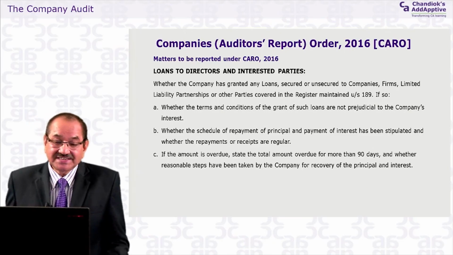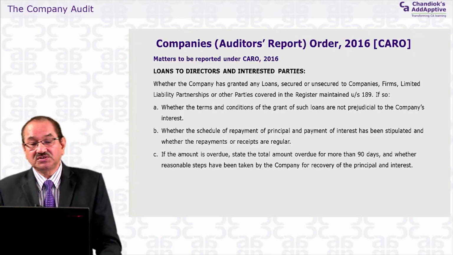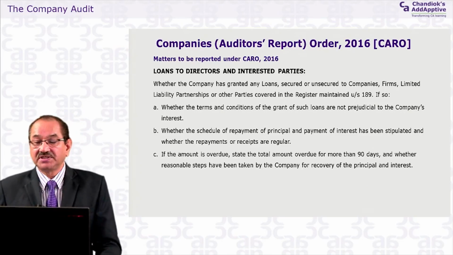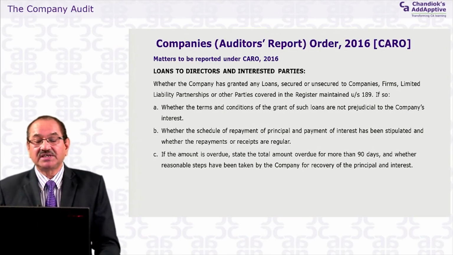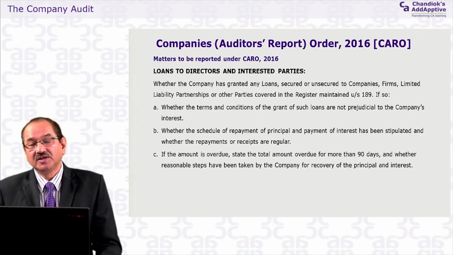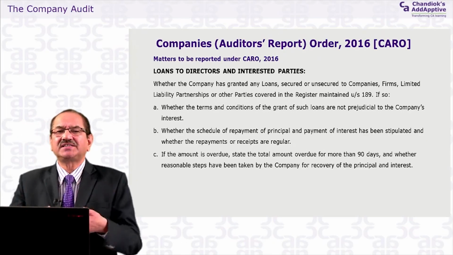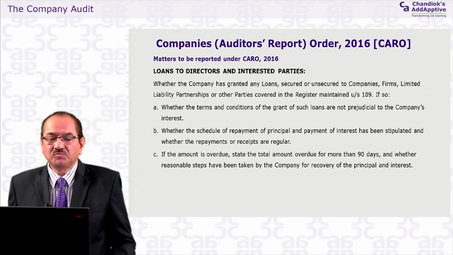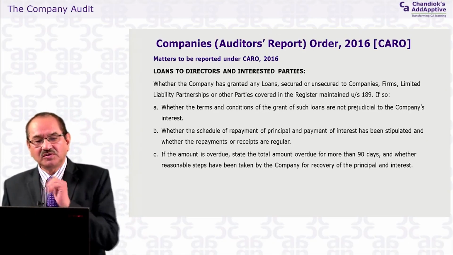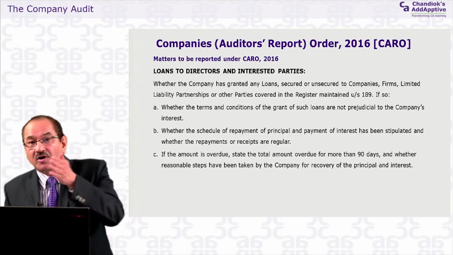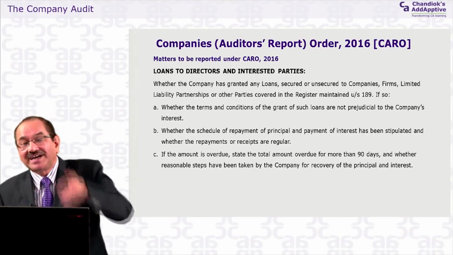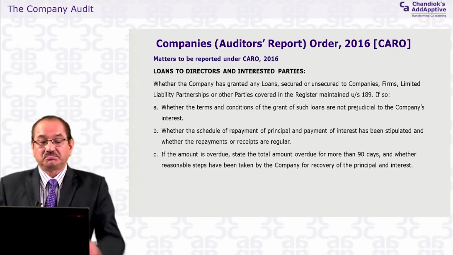So what it says is whether the company has granted loans, secured or unsecured, to companies, firms, limited liability partnerships or other parties covered in the register maintained under section 189. Section 189 means where the directors are interested. So you cannot give a loan to the directors, to the interested parties also, or the firm or company where the directors are interested. So that is defined.